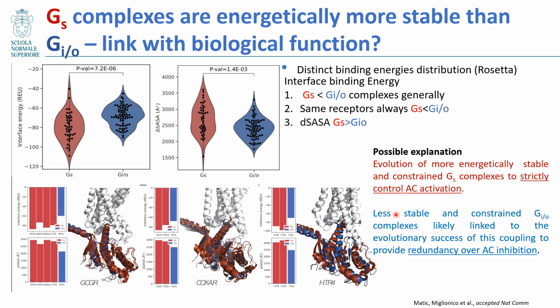This all suggests a possible explanation: the evolution of a more energetically stable and constrained Gs complex to strictly control adenylate cyclase activation, as opposed to a less stable and constrained Gi/o complex, likely linked to the evolutionary success of this coupling to provide redundancy over adenylate cyclase inhibition.